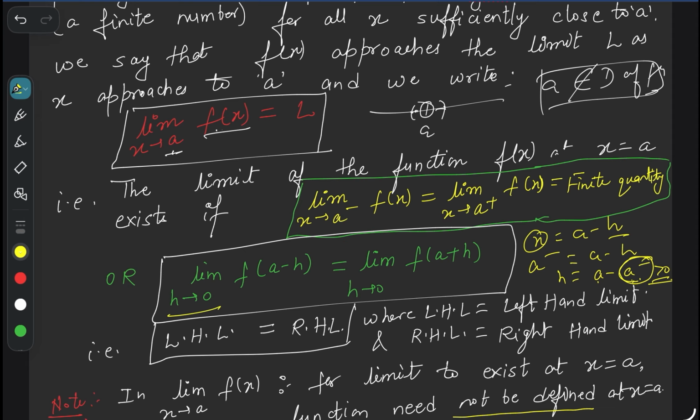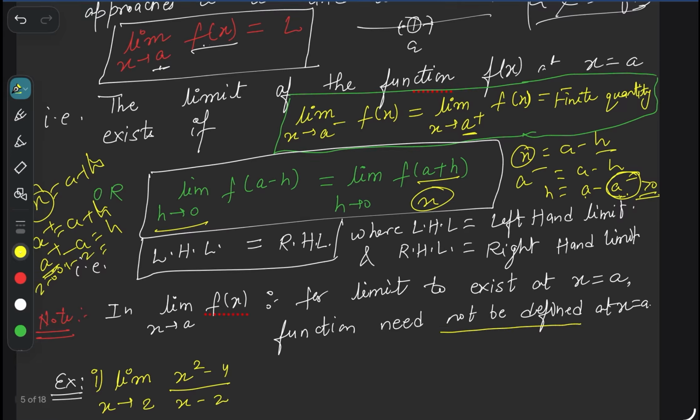Similarly for the right hand limit, we substitute x equal to a plus h. The moment we substitute x equal to a plus h, x equal to what? x is going towards a plus, so we can substitute x equal to a plus h. Now h equal to what? h equal to x minus a, which is equal to h. So a plus means slightly greater than a, and subtracting a from something slightly greater than a, which means 2.001 minus 2 if a equal to 2, then h equal to what? 0.001, which means h is again going towards 0. So we are calling what?